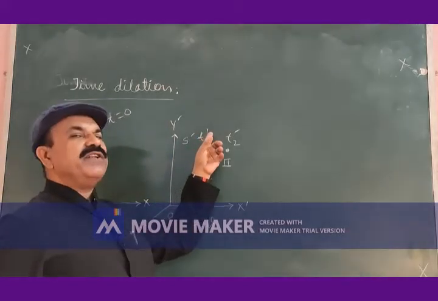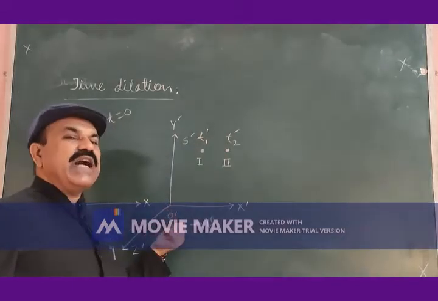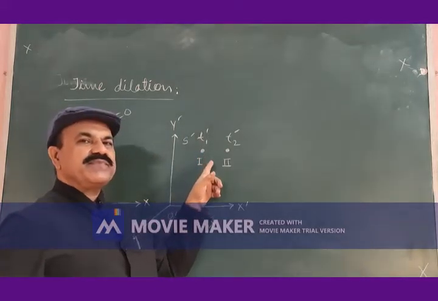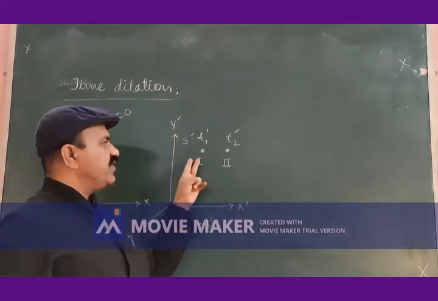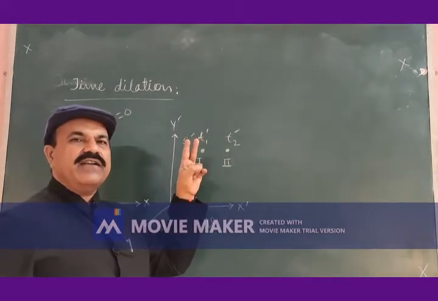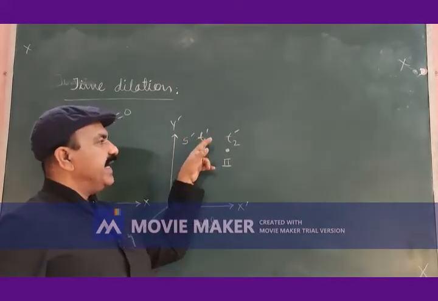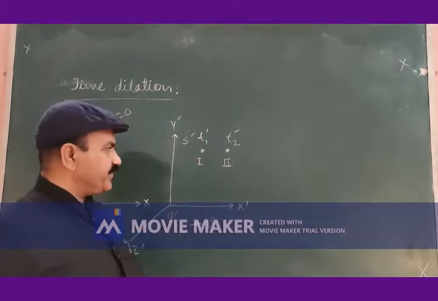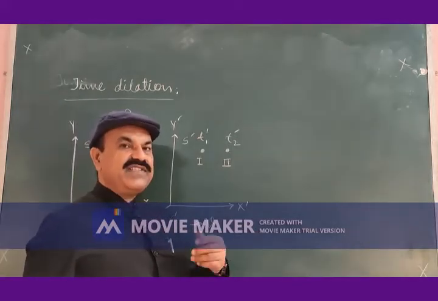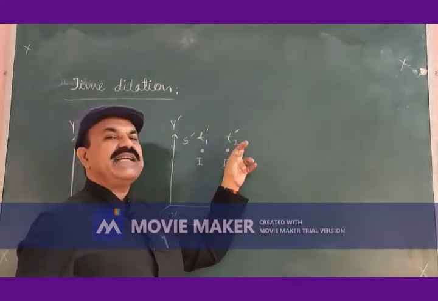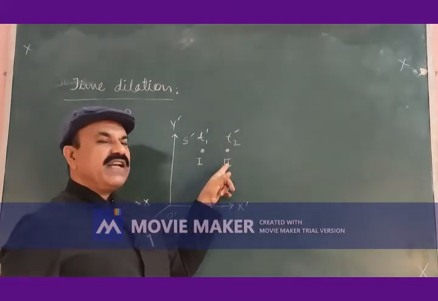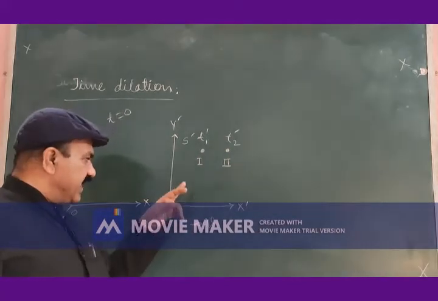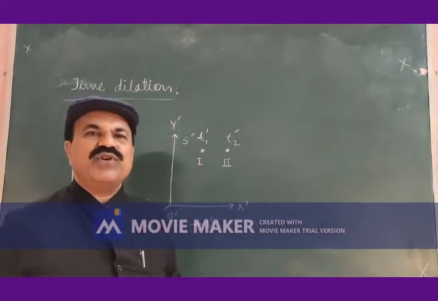At time t1 prime, noted by observer O prime, this gunman here fires one shot, first shot. First shot is fired by this gunman at time t1 prime as noted by observer O prime. After some time, at time t2 prime, second shot is fired by the gunman as noted by the observer O prime.